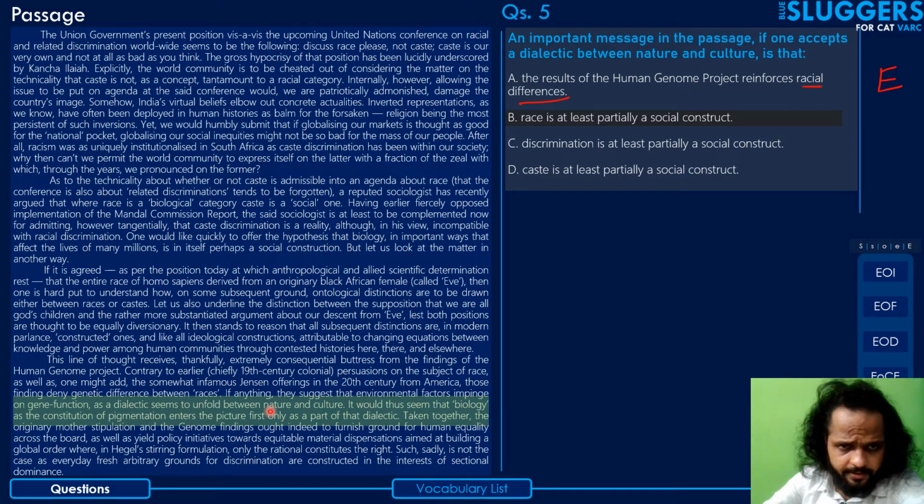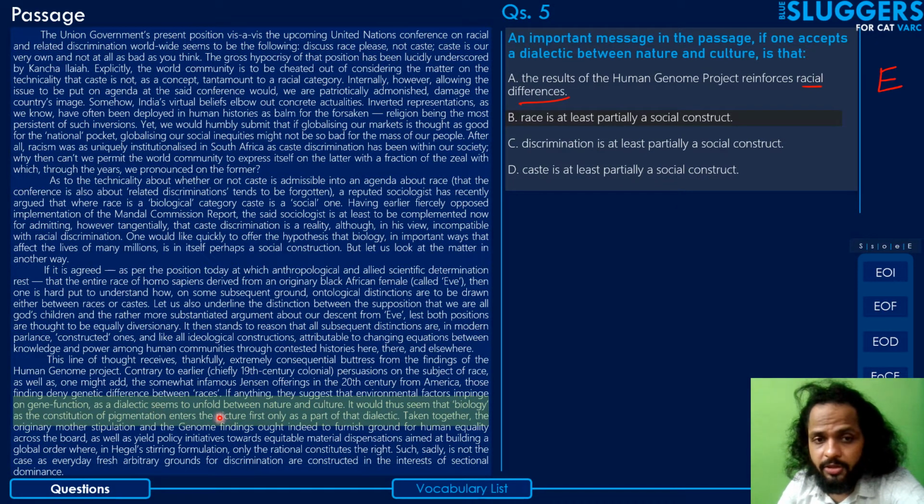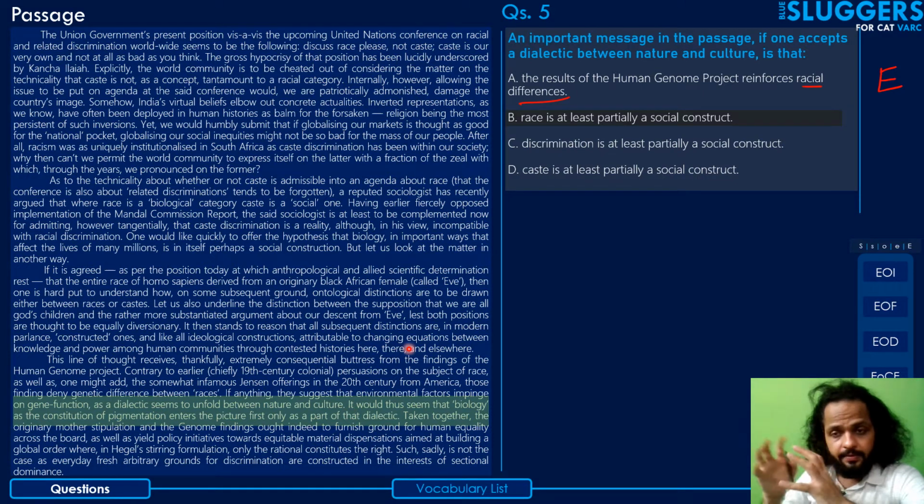Let's read this point of reference. He says, if anything, they suggest that environmental factors impinge on gene function as a dialectic seems to unfold between nature and culture. That means the organism develops as a product of nature, biology, and culture. Culture represents social construction, and nature is biology. So both of the factors are involved together in the development of the organism.